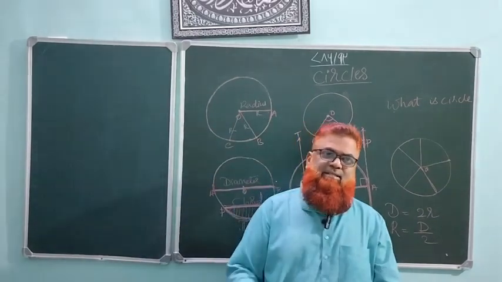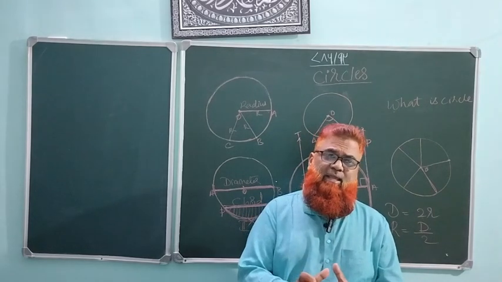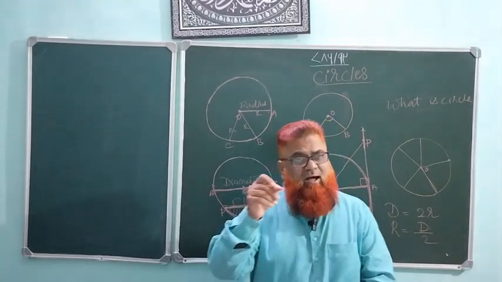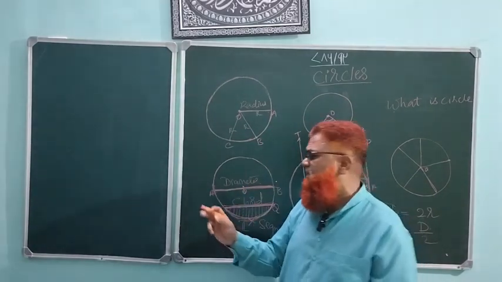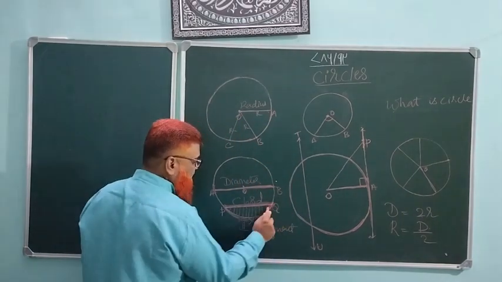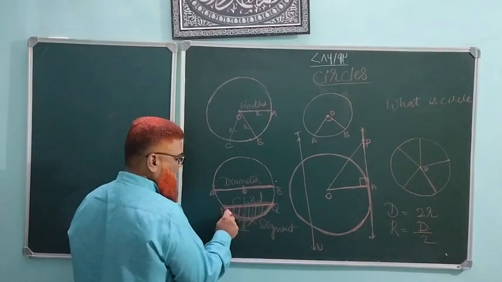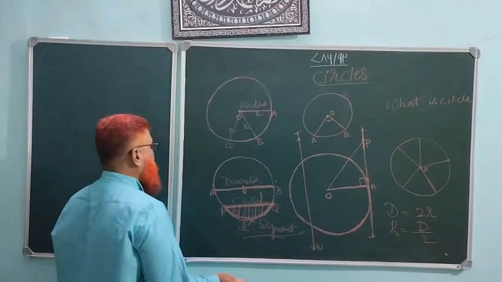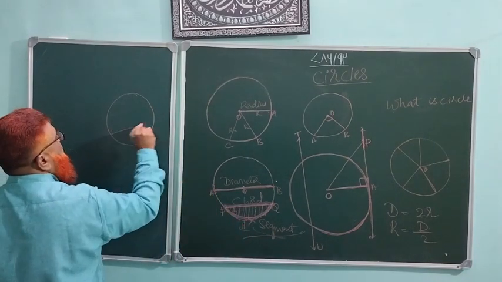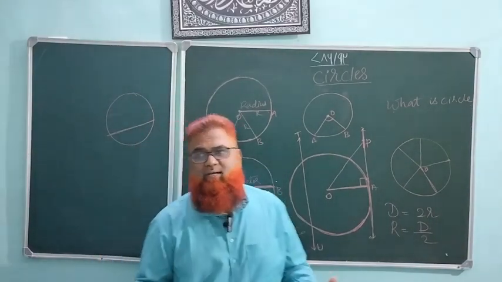What is a segment? It is a region, a space occupied by a chord and an arc of a circle. That is called the segment of a circle. See, are you able to see that? A chord and an arc, and this region or the space between the chord and the arc is called the segment of a circle. When you draw a chord in a circle, the chord divides the circle into two segments.